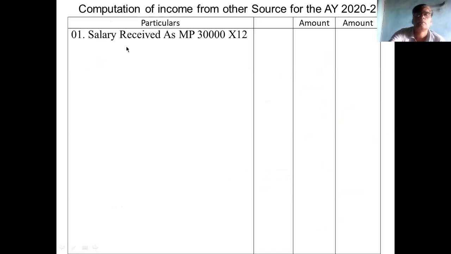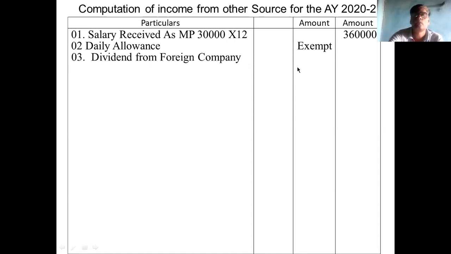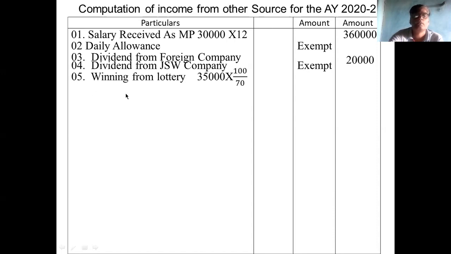You see the solution. First point, salary received as MP, 30,000 into 12, 3,60,000. Second point, daily allowance is exempted from tax. Third point, dividend from foreign company. Fourth point, dividend from JSW company is exempted. Fifth is winning from lottery. Gross and net are there; you make it gross, 50,000.